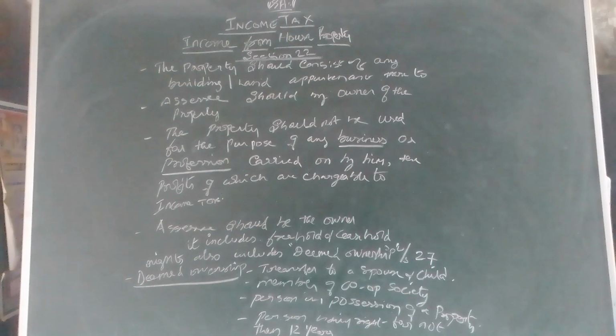Whereas if it is let out for sub-rent, I have let out the property to Mr. A and Mr. A has sublet the property to Mr. B. The rent paid by Mr. B for the sublet is not my income. My point of dealing is only with Mr. A, and the rental income I am receiving from Mr. A is taxable for me. Whereas the part that is sublet to Mr. B, the sub-rent that Mr. A is receiving is not my botheration, and that is not taxable in my hands.